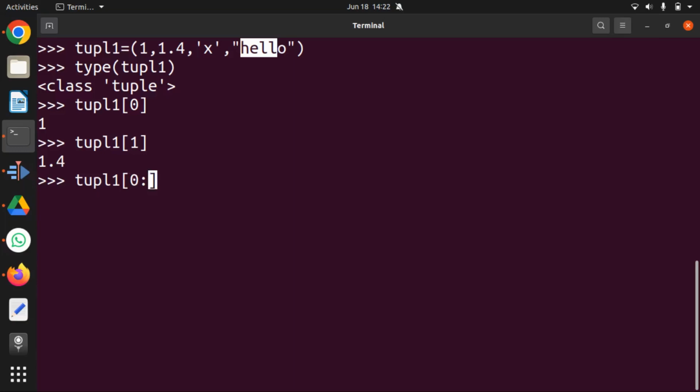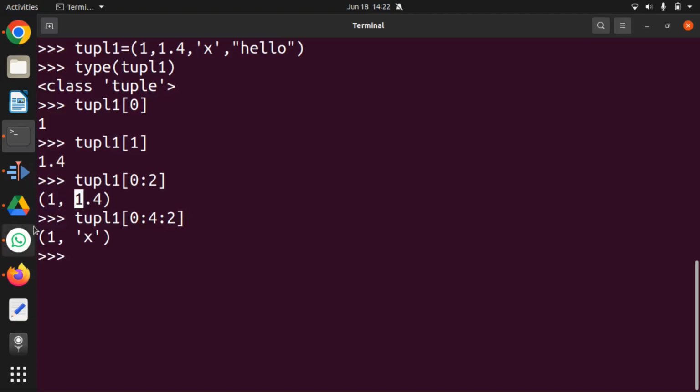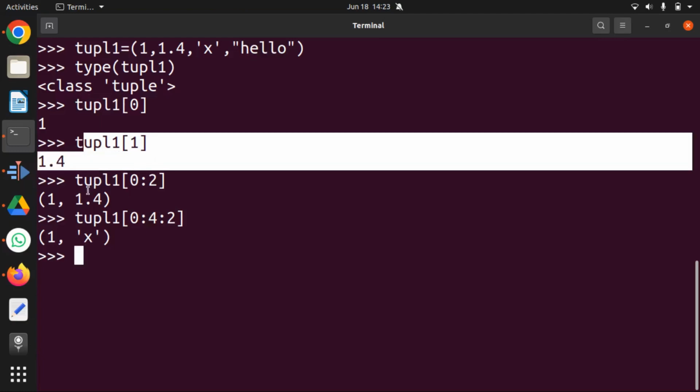So I can say 0 to 2, so the 0th item and first item get returned. I can also say 0 to 4 at an increment of 2. So starting from 0th item till the 4th item, the index value being incremented by 2. So 0th gets accessed, number 2 gets accessed. There's no number 4 available here, so it stops at 0 and 2. Right. So this concept is similar to what you do in a list. So the accessing is very similar here.